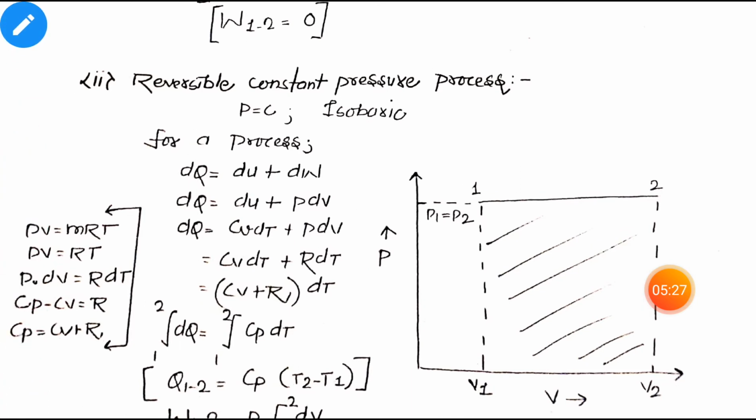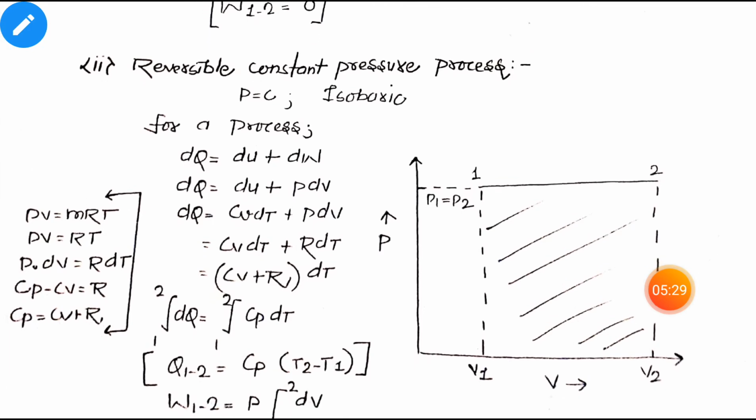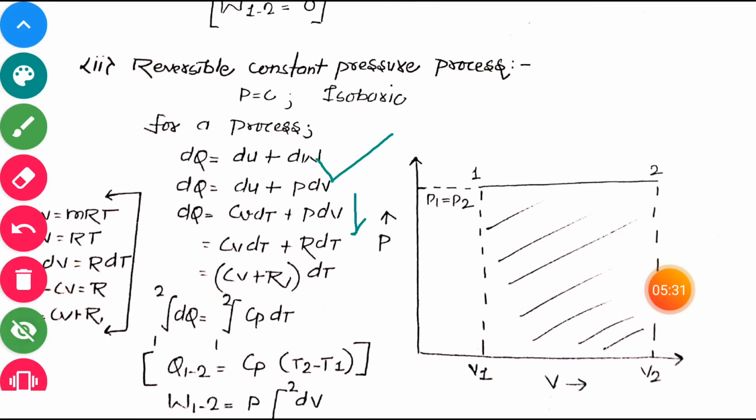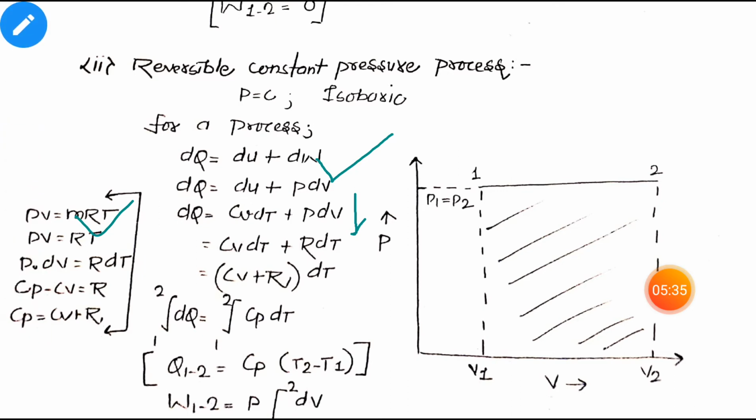See that pv is equal to mrt. Okay, pv is equal to mrt. Then pv is equal to rt, taking m equal to 1. So pdv is equal to r dt. Okay, now we get here that pdv is equal to r dt.